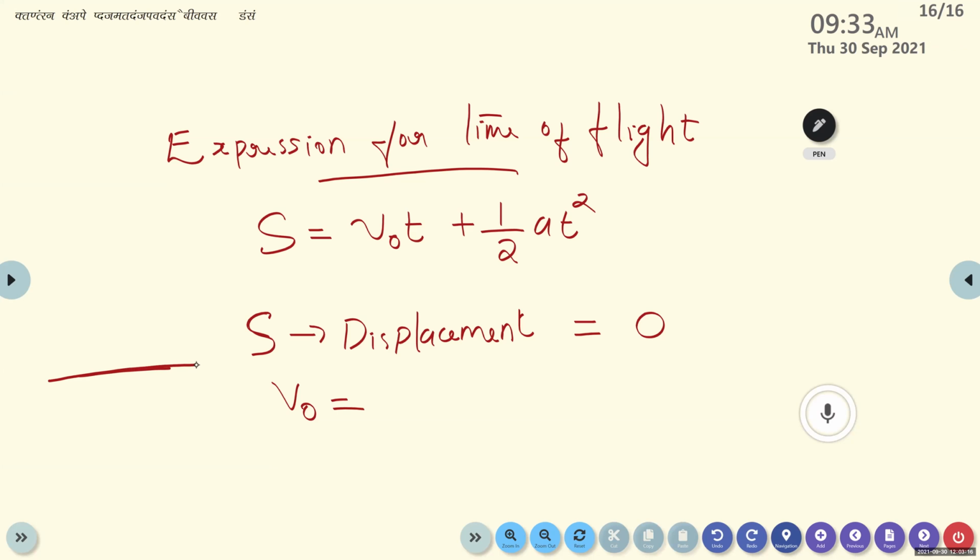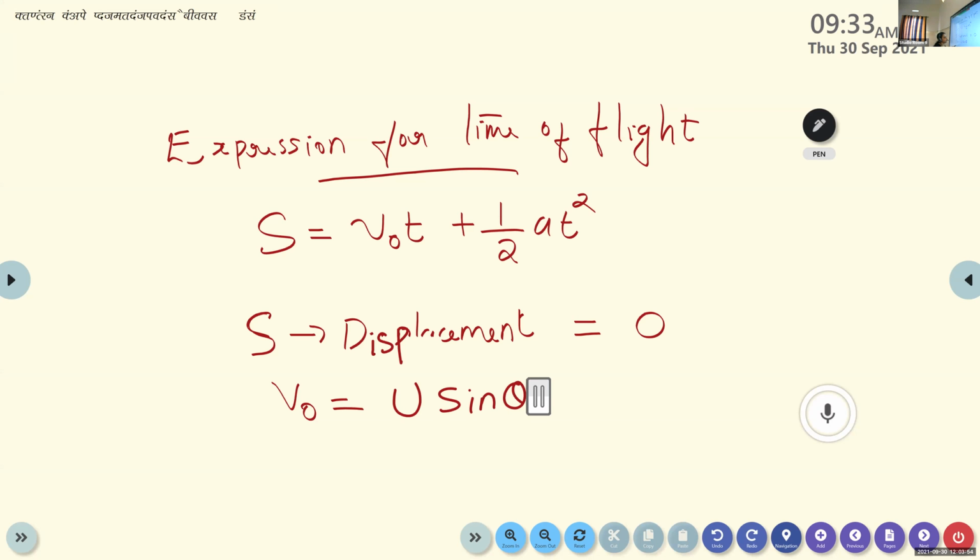Vertical. We need to consider the vertical, because the projectile, if it is a ball like this, is moving through a plane or a planar surface. So we need to consider the vertical component of the initial velocity. V0 is equal to u sine theta. If it is traveling in a straight line, then we can consider the horizontal component, but it is moving through air. So we need to consider the vertical component of initial velocity, that is u sine theta.